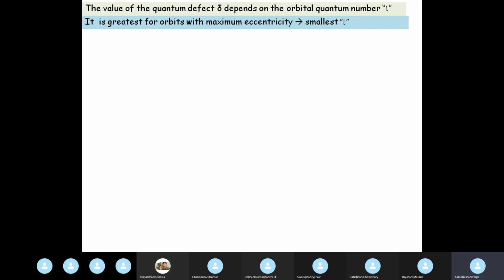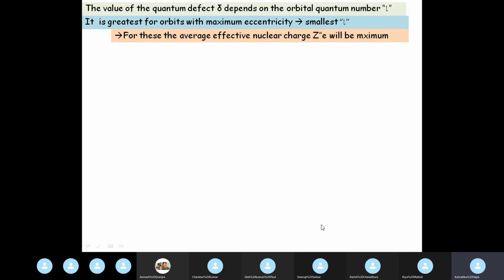So orbits with maximum eccentricity will have the greatest value of delta, and orbits with maximum eccentricity are actually the orbitals with the smallest values of L. For these, the average effective nuclear charge Z double prime E will be maximum. So the maximum delta values are obtained for the orbits with maximum eccentricity and thereby minimum L. The lowest energy state therefore will have the greatest quantum defect.